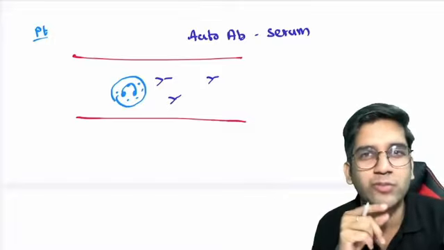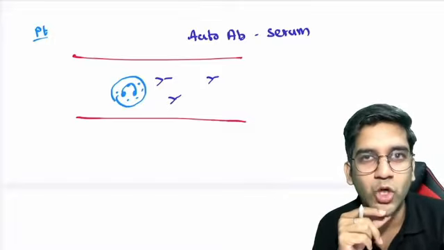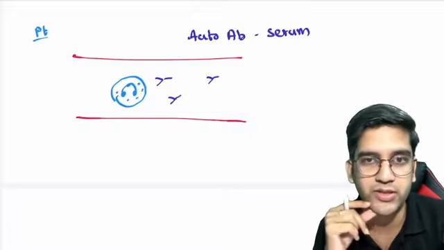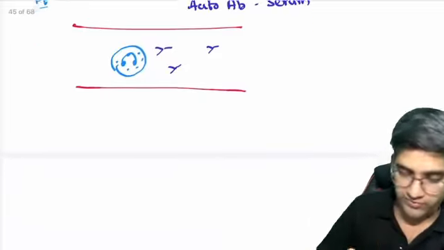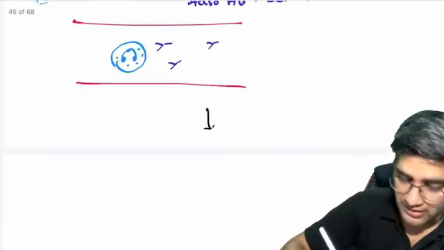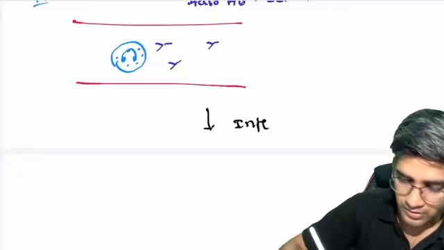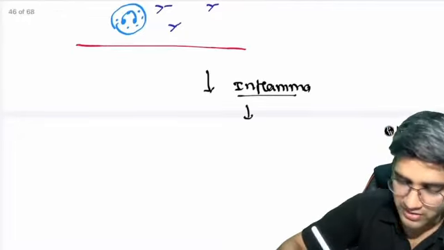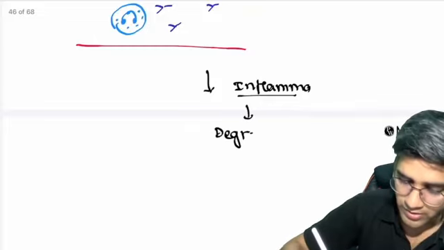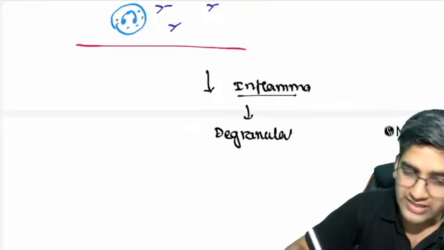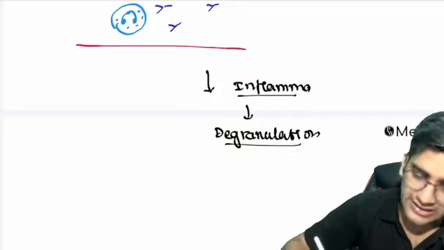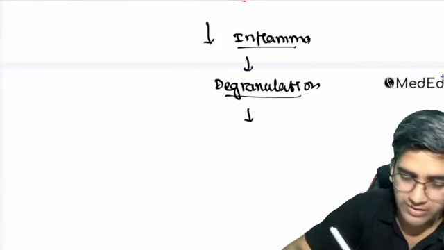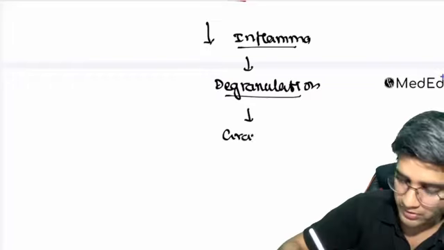When do you think granules come outside? Normally, will neutrophil granules come outside, or when there's an inflammation, neutrophil granules come outside? Perfect, right? So whenever there's an inflammation, any inflammation will obviously result in degranulation. When a degranulation happens, the MPO or my granule content comes outside, right?